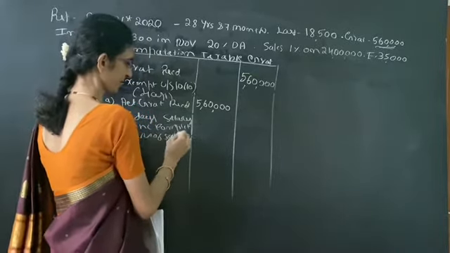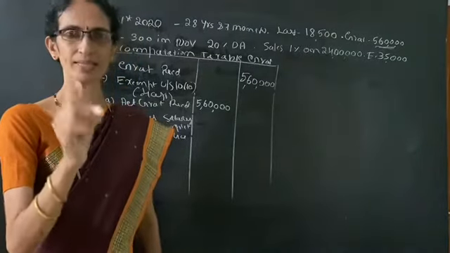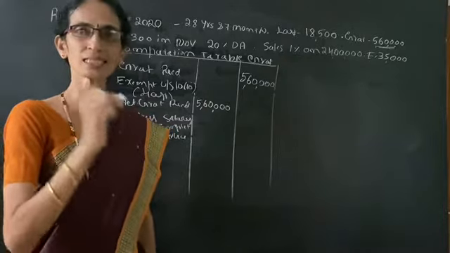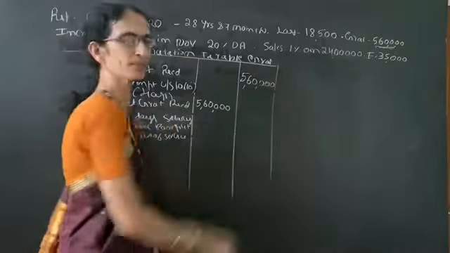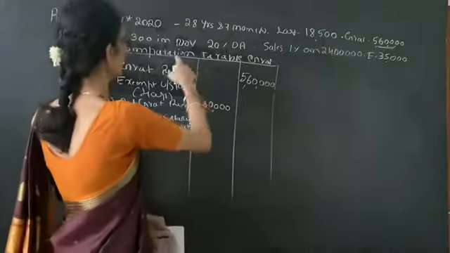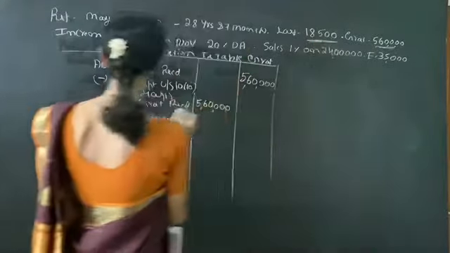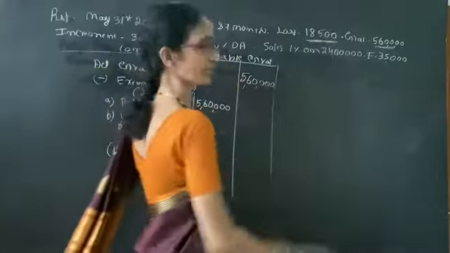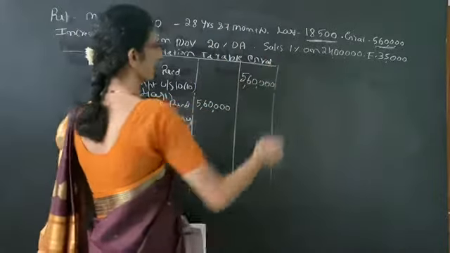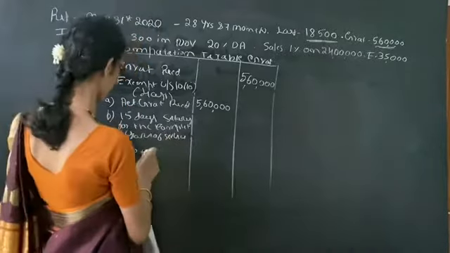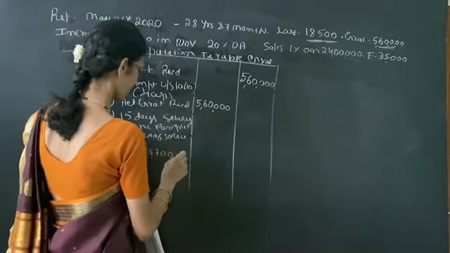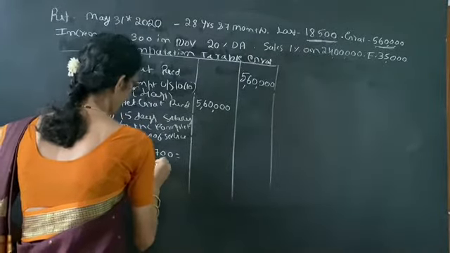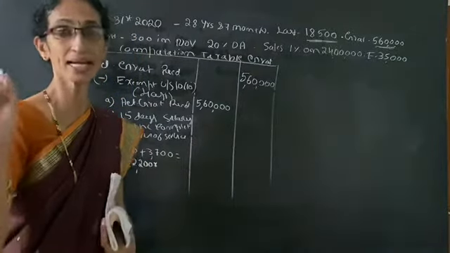Completed years of service. Here salary means her last drawn salary. Basic means her last drawn salary. Then DA should be added. So here the last drawn salary is given 18,500. So 18,500 plus DA 20%. So 20% of 18,500 comes to rupees 3,700. So it is equal to 22,200. Once again, 15 days salary means 15 by 26.